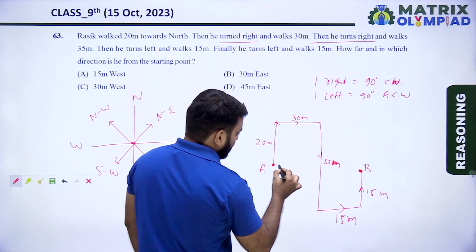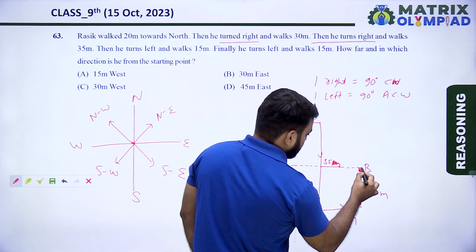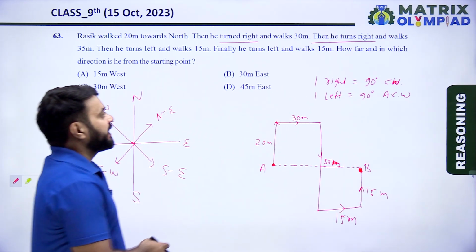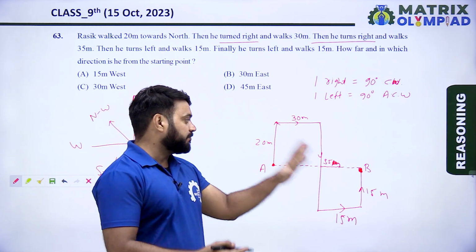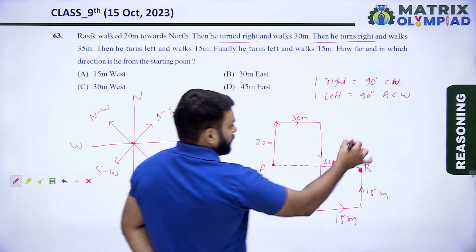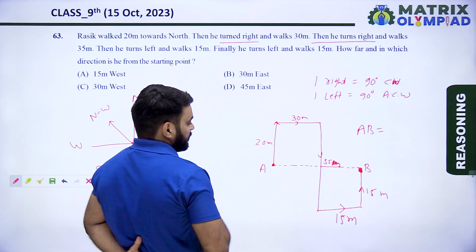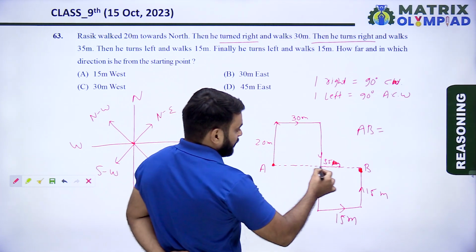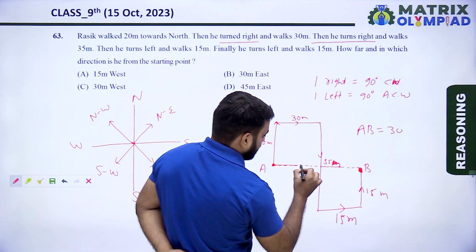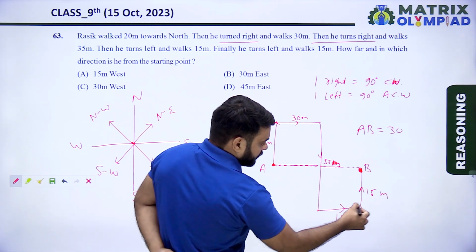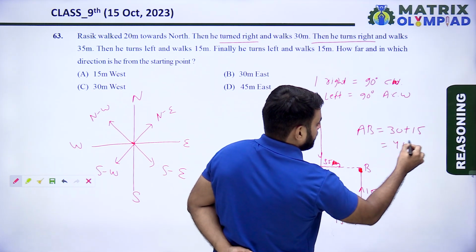So find the distance between starting point and end point, and find the direction of the end point from starting point. So AB is equals to, find the distance between A and B. So AB is 30 plus 15, it means 45.